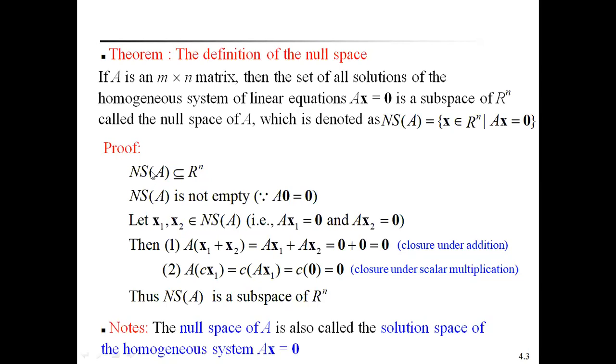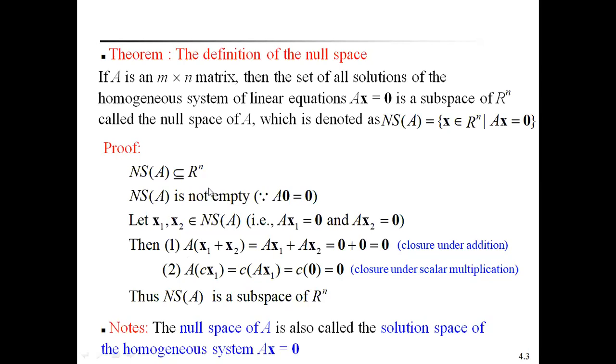Now we have to prove that the null space is a subspace of R to the power of n. So what is the definition of a subspace of a vector space? Any subset of a vector space that satisfies closure under vector addition and closure under scalar multiplication is called a subspace of the vector space.